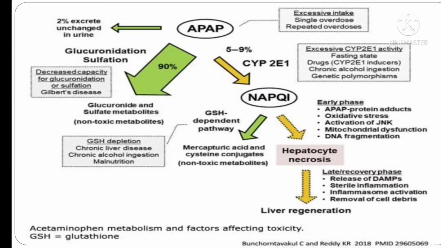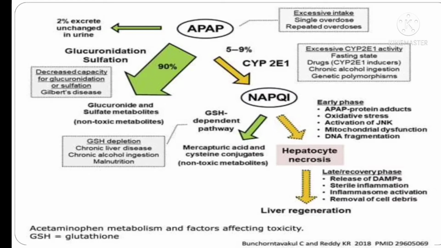So here you can see acetaminophen or paracetamol, which is the most commonly used drug worldwide and in Pakistan. In the case of excessive intake, single overdose or repeated overdose, 90% of paracetamol undergoes metabolism to the glucuronide and sulfate metabolites, which are non-toxic metabolites.